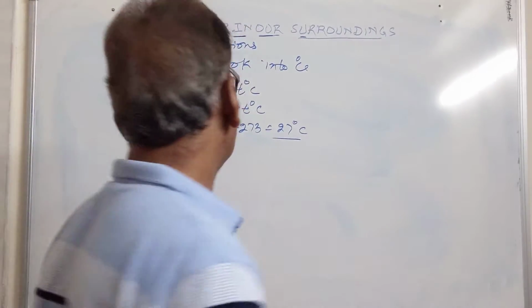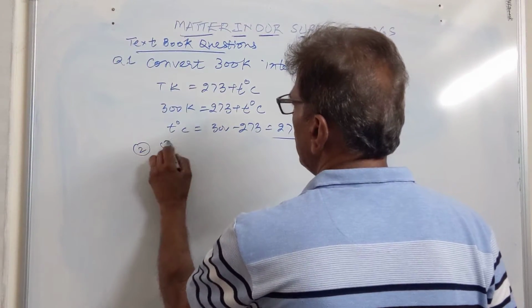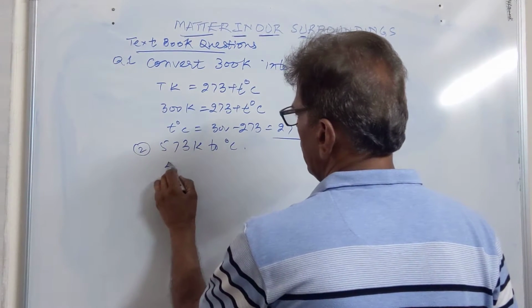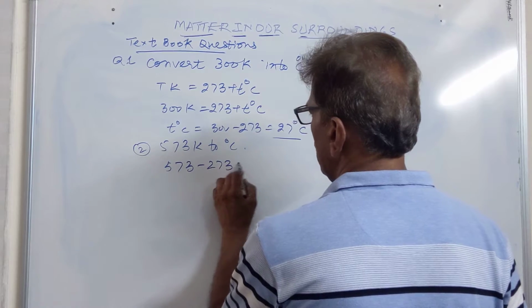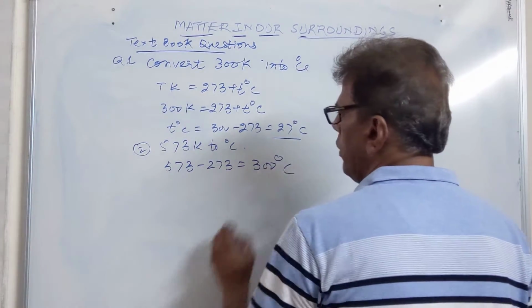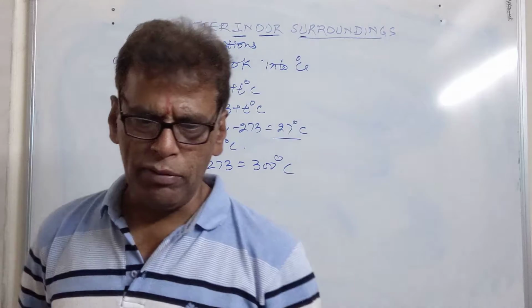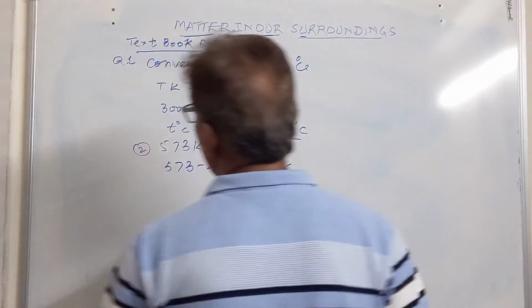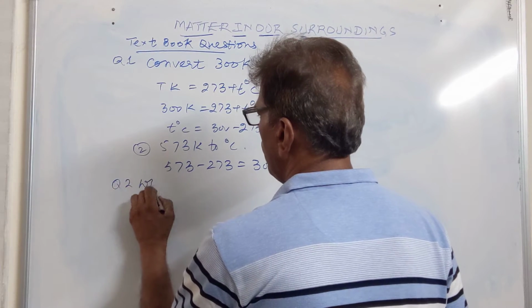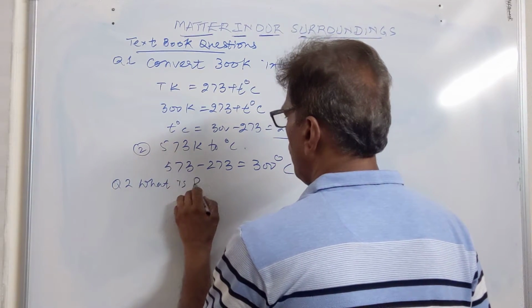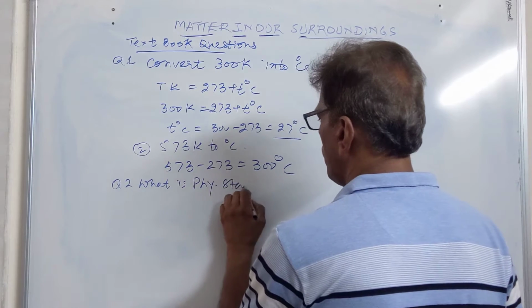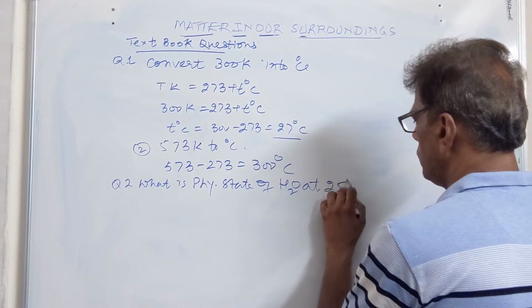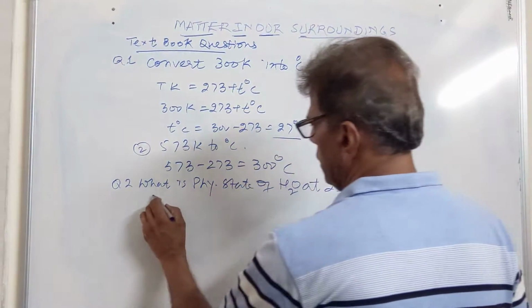Then convert 573 Kelvin to centigrade temperature. So 573 minus 273 is 300 degrees centigrade. In this manner the conversions can be done. Then, what is the physical state of water at 25 degrees centigrade? It is liquid.